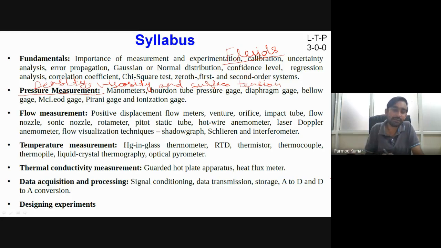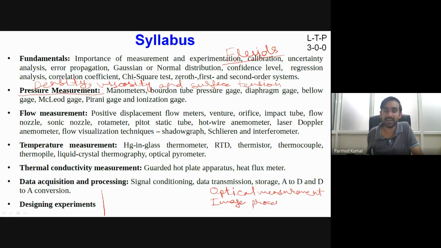Okay, apart from this designing of experiments, we will also try to see a few parameters. For example, one of the important discussions we will be doing is on the optical measurement techniques, and these optical measurements we will try to see particularly for multi-phase flow experiments. Okay, so for example, interface reconstruction probes, etc. we will be studying over here. And one important thing I will be discussing is related to image processing.